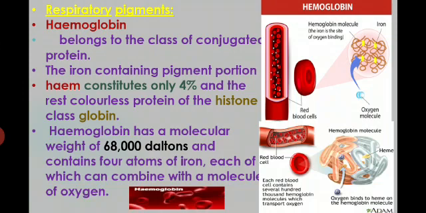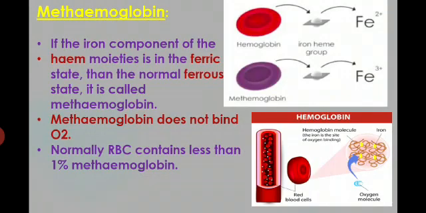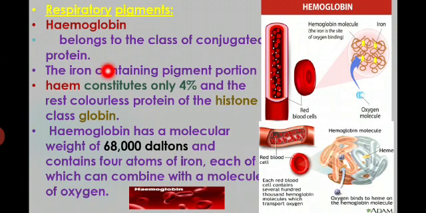Next we can discuss the respiratory pigments. There are two types of pigments, hemoglobin and methemoglobin. The first one we have to see is hemoglobin. Hemoglobin belongs to the class of conjugated proteins. Hemoglobin has conjugated proteins. The heme and the iron are the two constituents that form the hemoglobin.